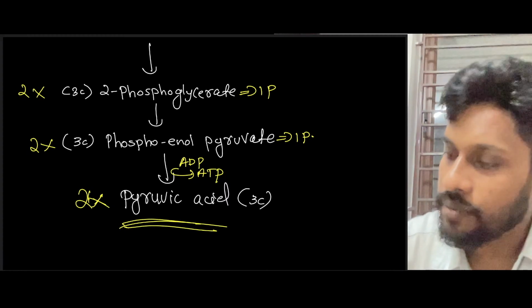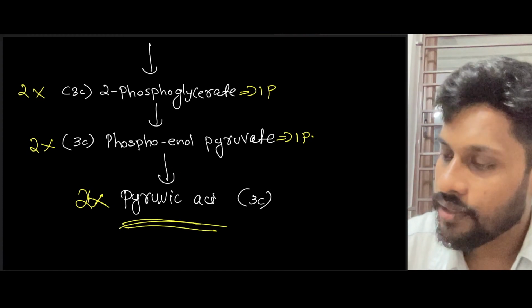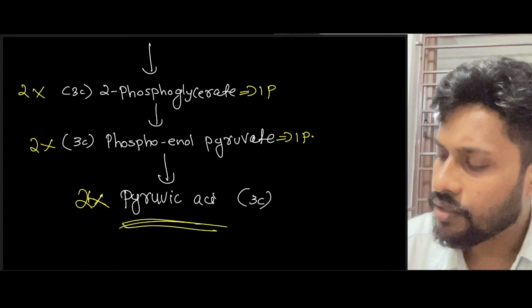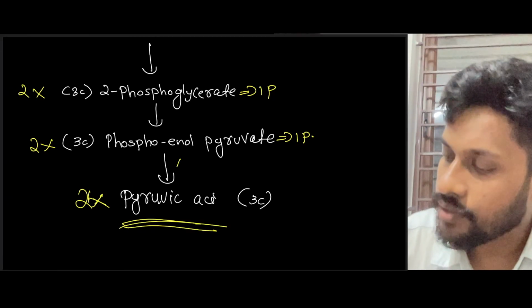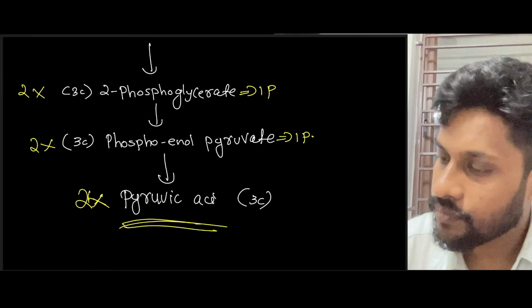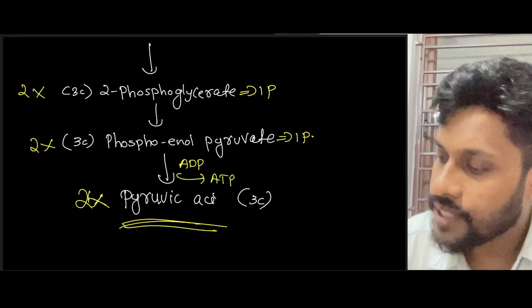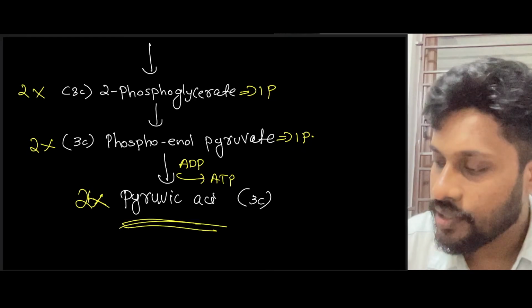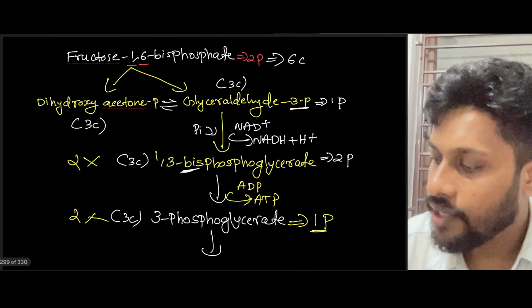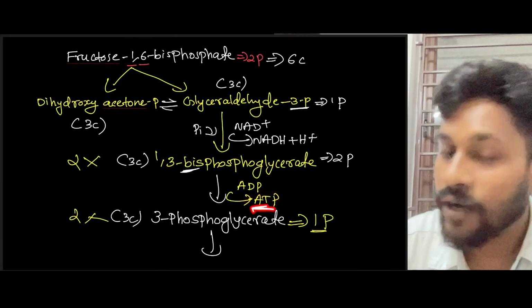Oh my God, I made a mistake here. Yeah, correct only. ADP to ATP. So here, the second molecule of ATP has formed. But here one ATP, here one ATP. But it is in one cycle now.